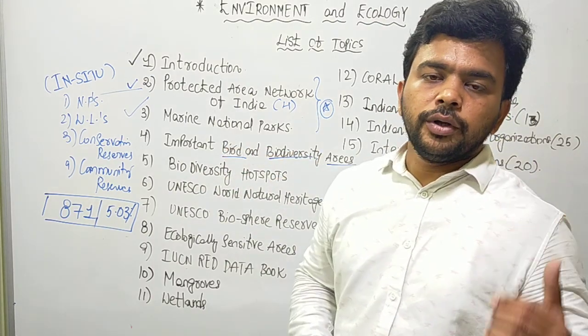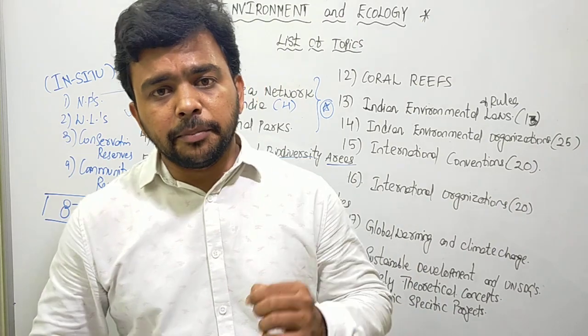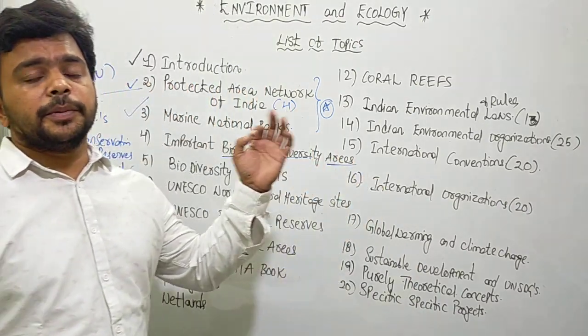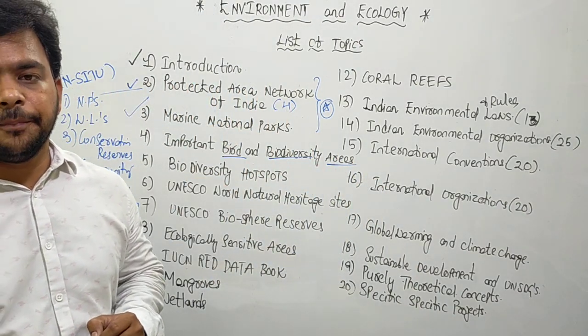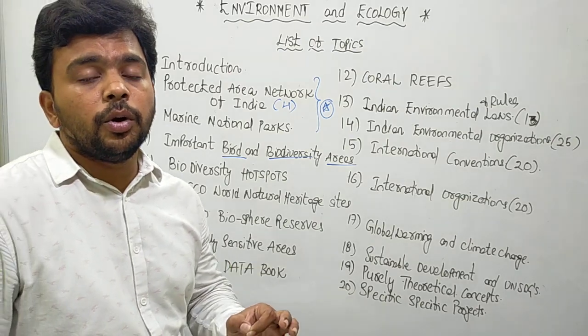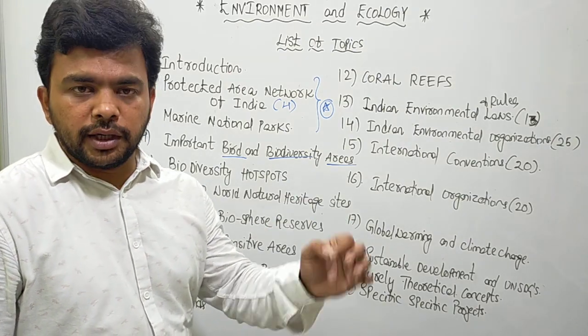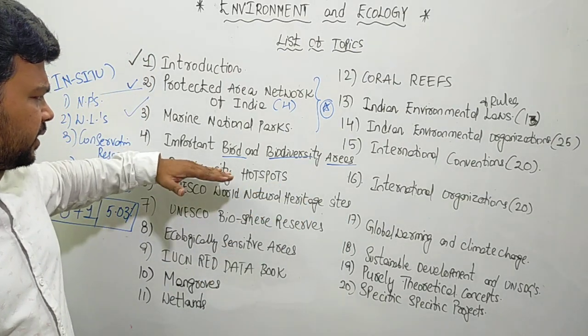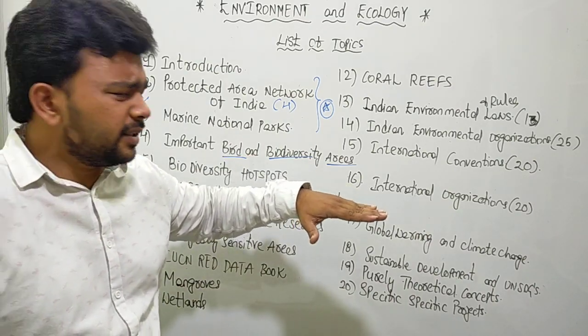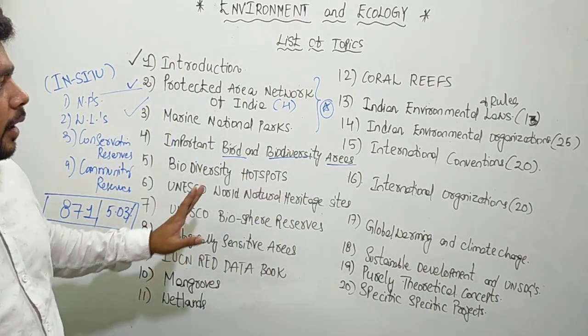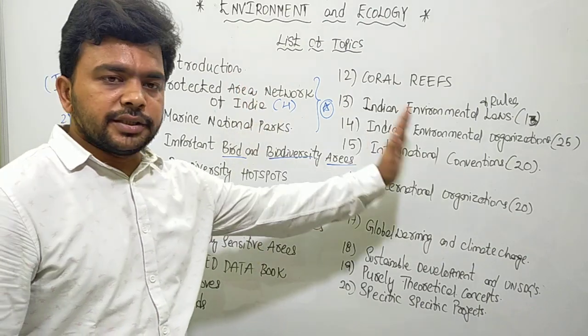Like we have Koleru Lake bird area, the Nelapattu bird area, the Flamingo Park in Gujarat, various bird and biodiversity areas are there. It's a simple topic. I told you this side is simple, that side is difficult.